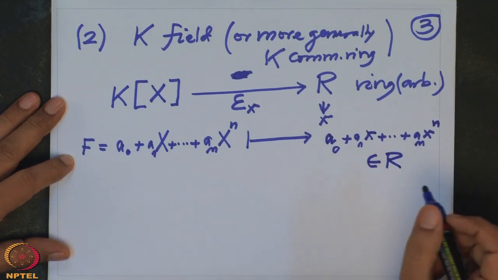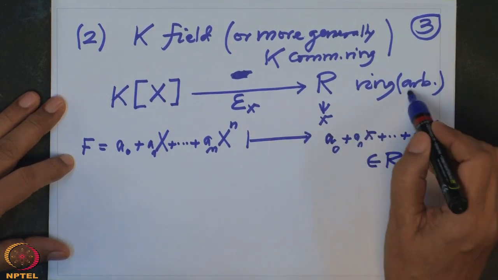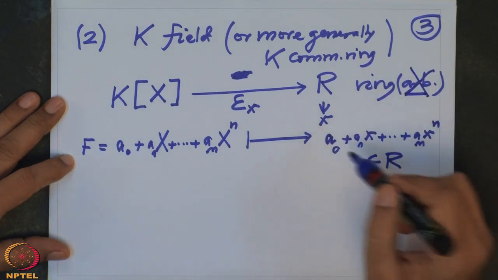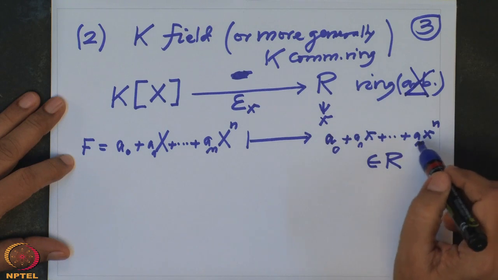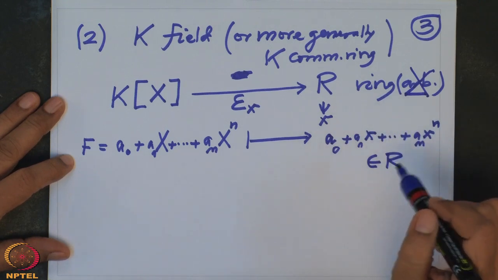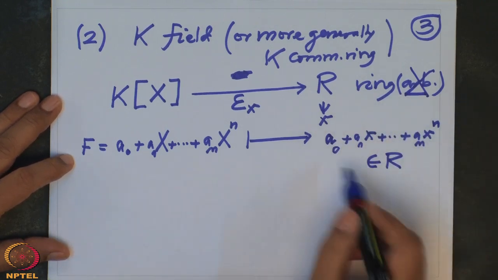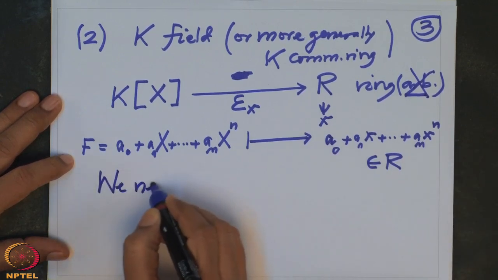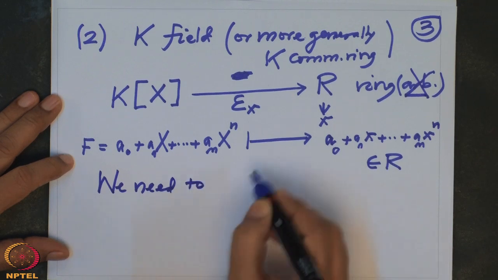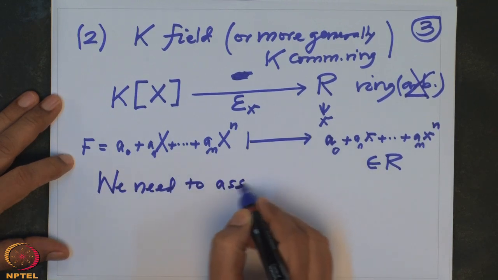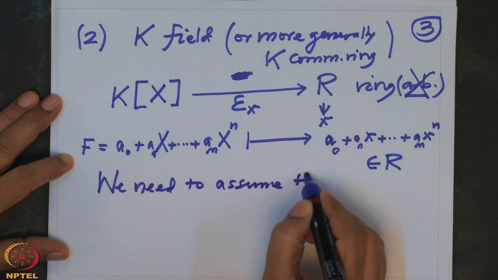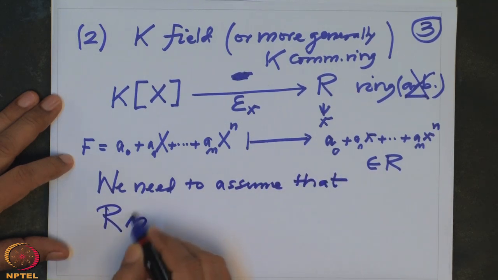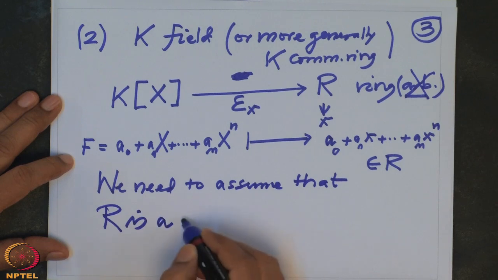So, naturally we should put a condition on R, not arbitrary, but it should have multiplication by K inside it. There should be a scalar multiplication of K on R. So, in order for this to make sense, we need to assume that R is what is called a K algebra.